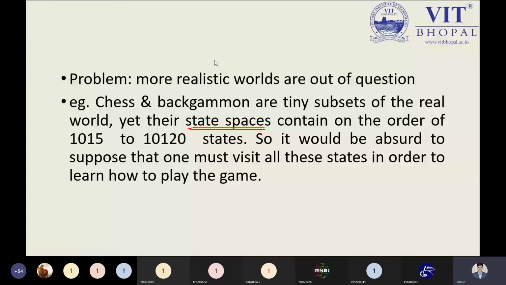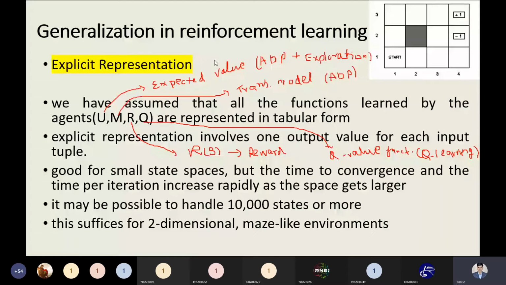So from this perspective, may I know if you have any doubt right now in understanding generalization in reinforcement learning and the explicit representation that we have covered, and what the problem is? Yes, tell me any doubt over here. We have two types of representation. One is explicit, the other one is implicit. Before jumping to the implicit, let me know if the idea about the explicit representation I have shared is clear to all, or any question you want to ask right now? Yes, tell me.